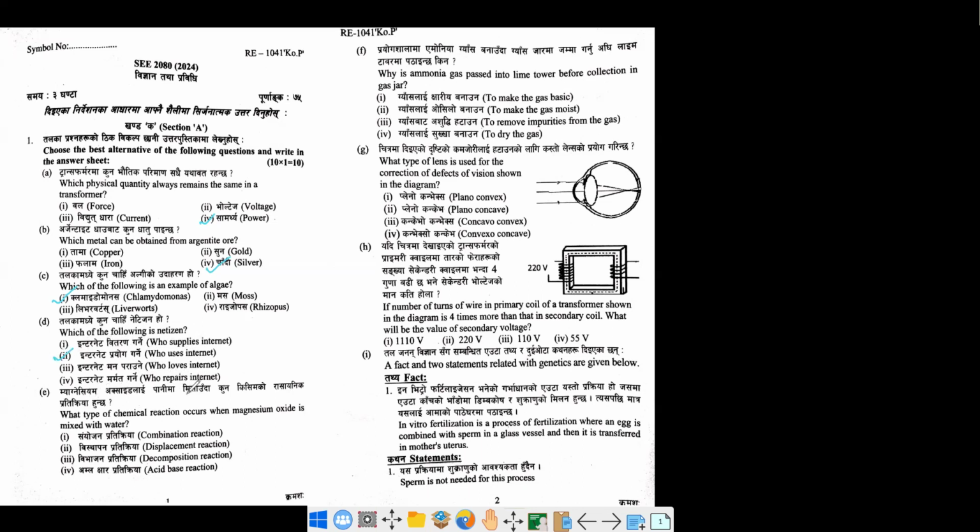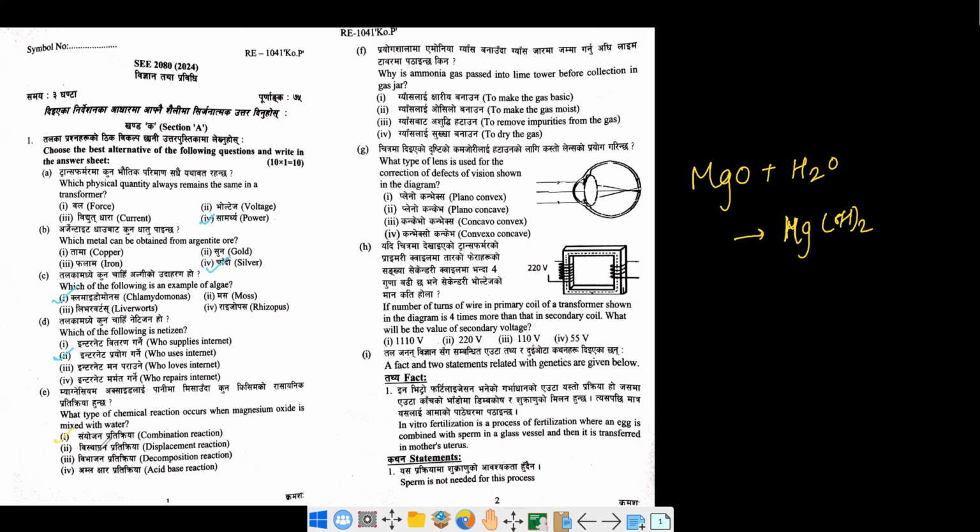What type of chemical reaction occurs when magnesium oxide is mixed in water? So let us observe here. Magnesium oxide, MgO plus water. Okay, so MgO is a base and it is soluble in water. It is going to produce an alkali, that is Mg(OH)2. So we can just see here, two reactants are giving rise to a single product. That's why definitely the answer would be association or combination reaction.